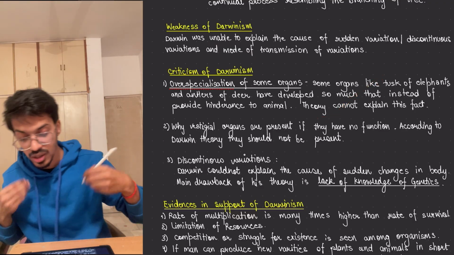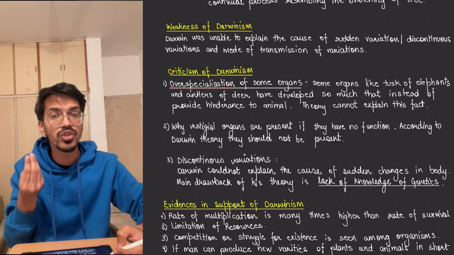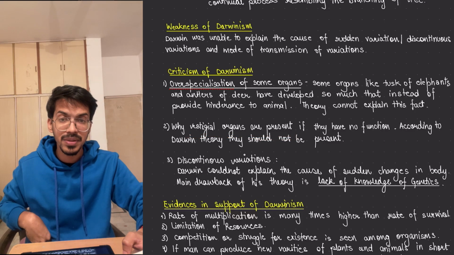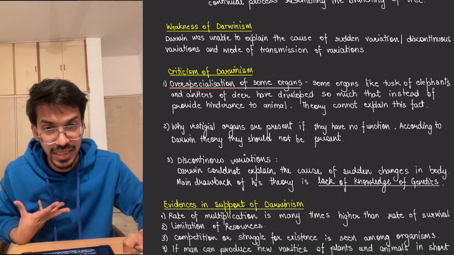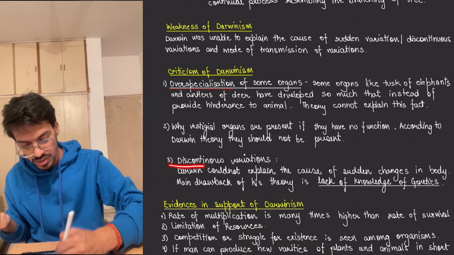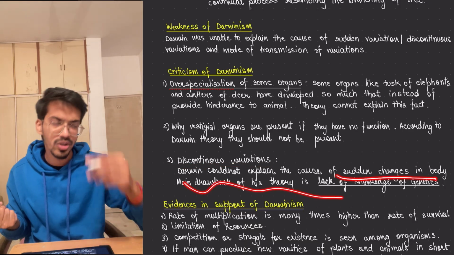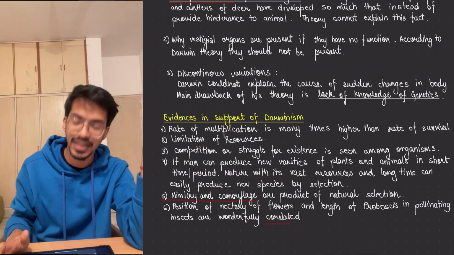Then the theory does not tell the use of vestigial organs still present. Why is the molar tooth present, why is the vermiform appendix present, why are mammary glands present in males? No use, so why are they present? Then discontinuous variations: he could not explain the sudden change in the body. So this is a major drawback, because he did not have the knowledge of genetics.